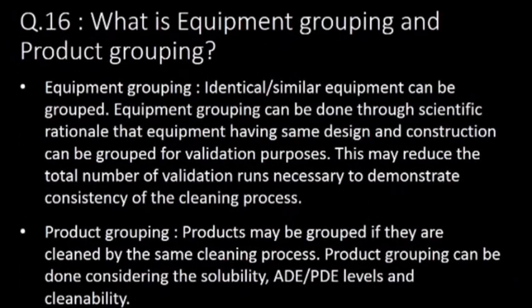Next question is, what is equipment grouping and product grouping? In equipment grouping, identical or similar equipment can be grouped. Equipment grouping can be done through scientific rationale that equipment having the same design and construction can be grouped for validation purpose. This may reduce the total number of validation runs necessary to demonstrate consistency of the cleaning process. And in case of product grouping, products may be grouped if they are cleaned by the same cleaning process. Product grouping can be done considering the solubility, ADE or PDE levels and cleanability.